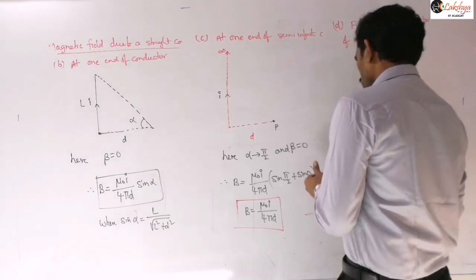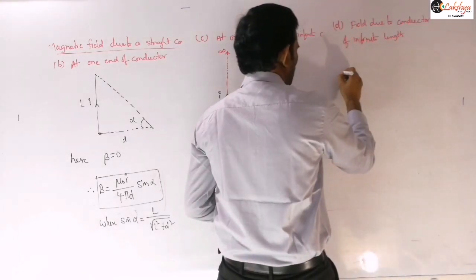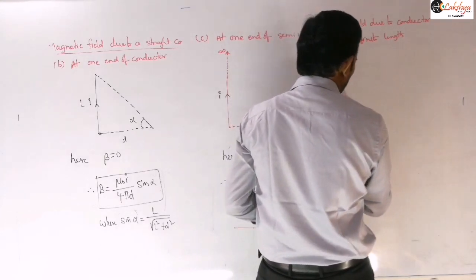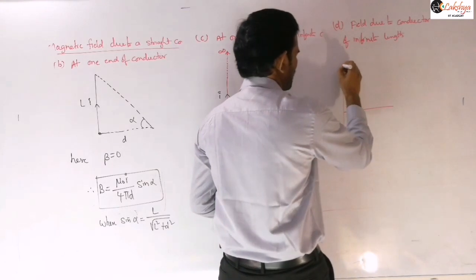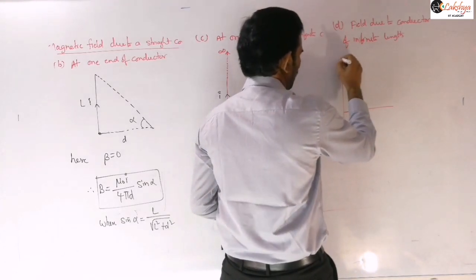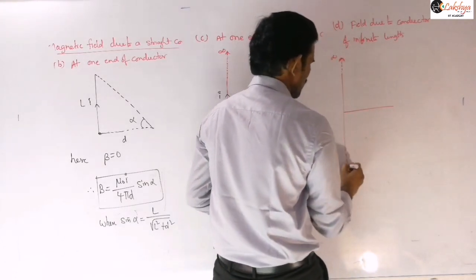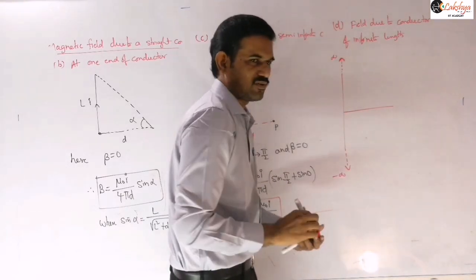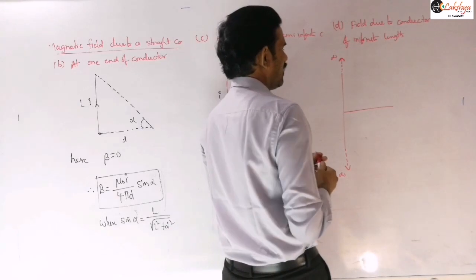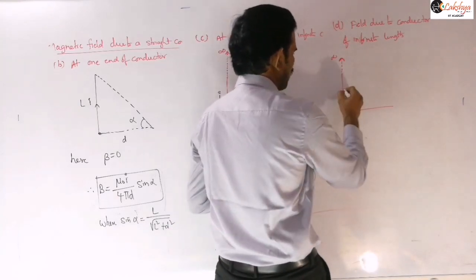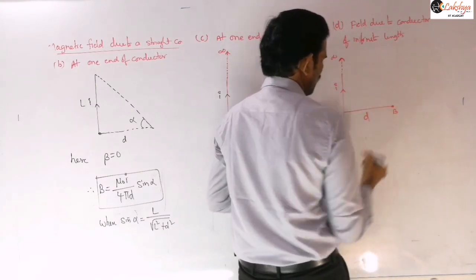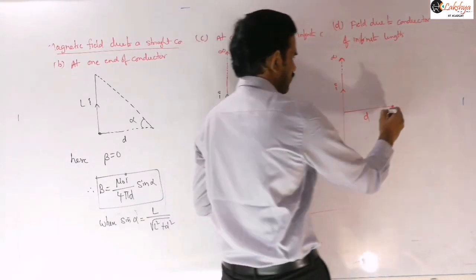So both ends tend to infinity now, and this is an important case here. This end tends to infinity, and this end also tends to infinity. So let us take minus infinity and plus infinity, tends to infinity. Let us say current is flowing along this direction, and d is the perpendicular distance. At this point P we need to find the magnetic field.